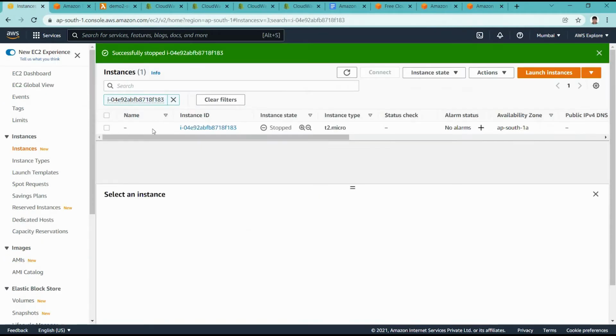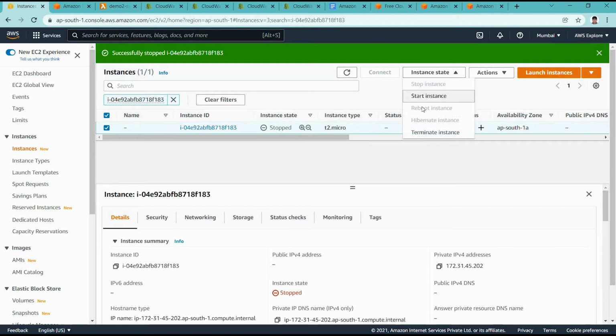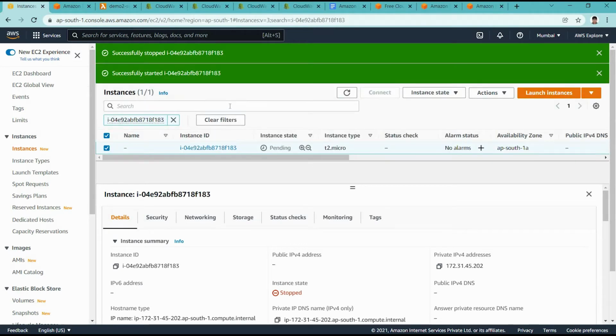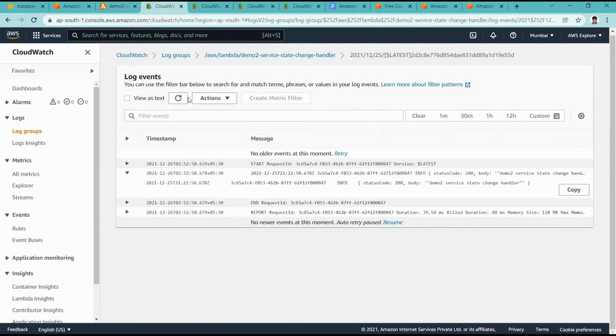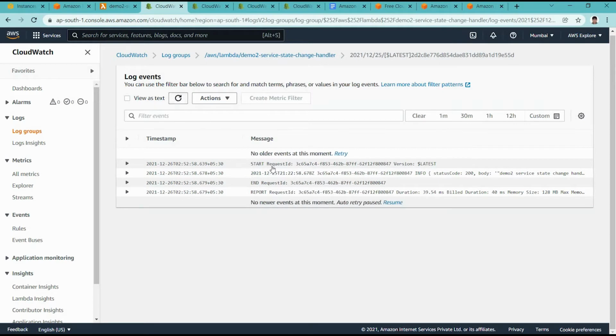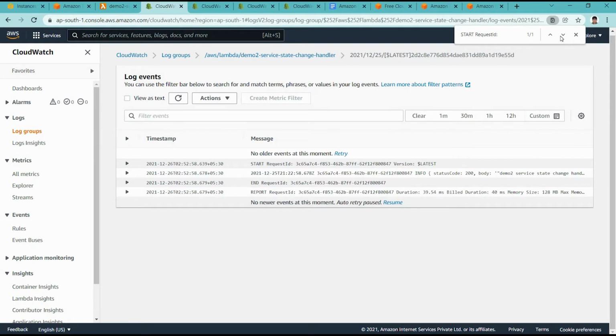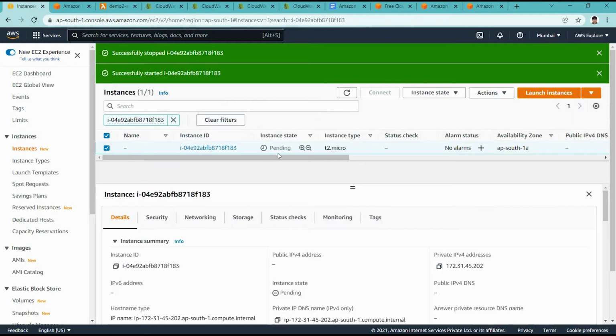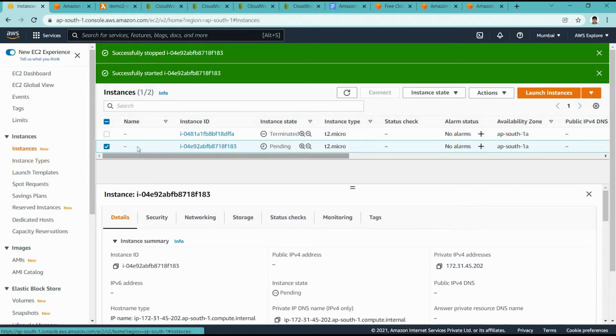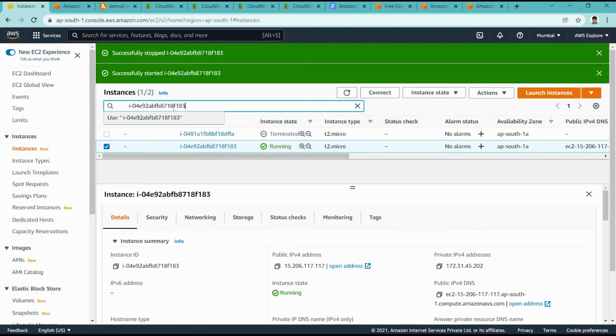So let me start that instance again, and then I will stop it again, so it should have another log. For now we can see we have only one log in this demo 2 Lambda. Currently we have only one log at the moment. So let us start and stop that instance again, so it should have another log, because it will call it again, right? We are checking this instance only, so for now focus on that.